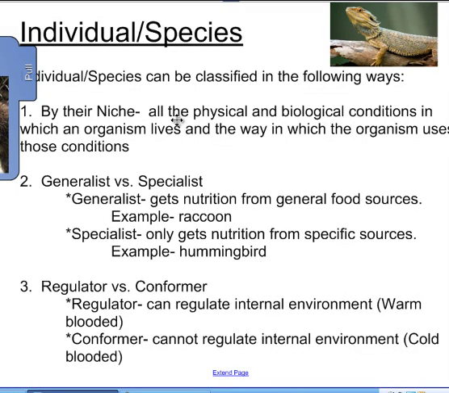Again, individuals can be categorized by their niche, and a niche is considered all the physical and biological conditions where an organism lives and the way the organism uses those conditions. So essentially we're talking about all the living things, all the non-living things that are a part of its environment and how it goes about using them.